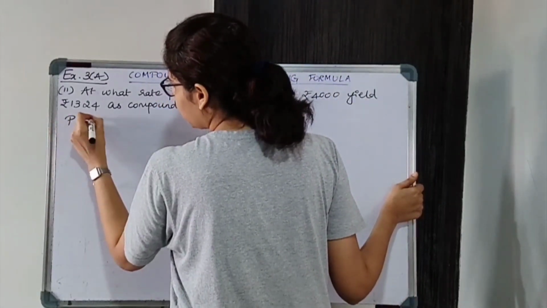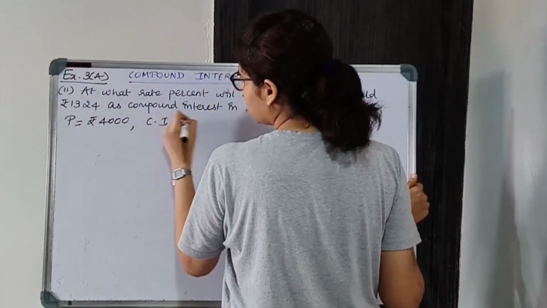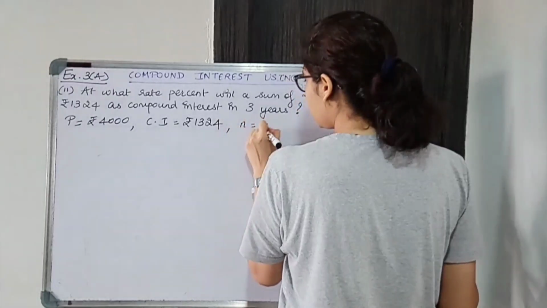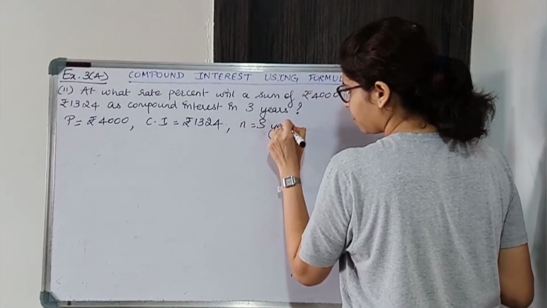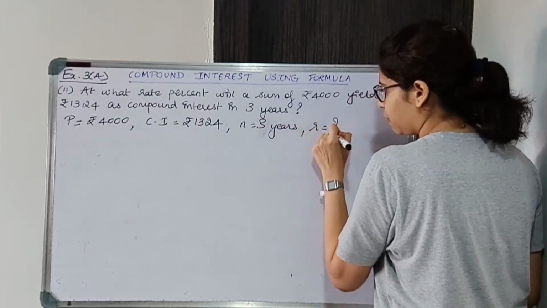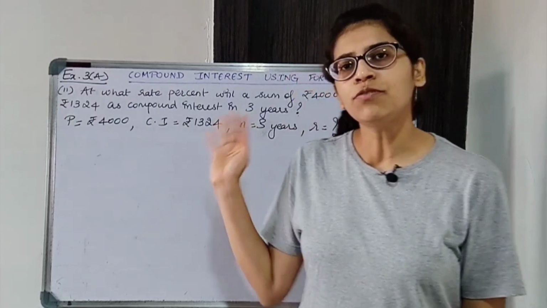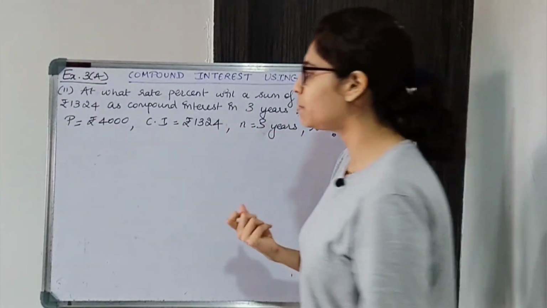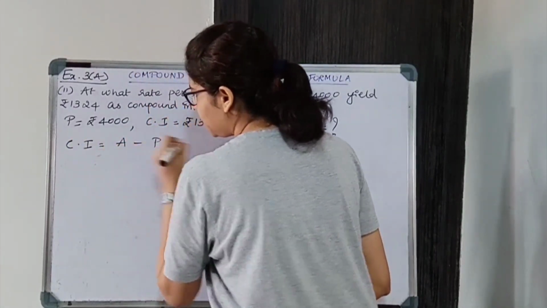Principal is 4,000, CI is 1324, N is 3 years, and R we have to find. Okay, CI is given, so let us use the formula of CI. CI, that is compound interest, is amount minus principal. So CI is A minus P.